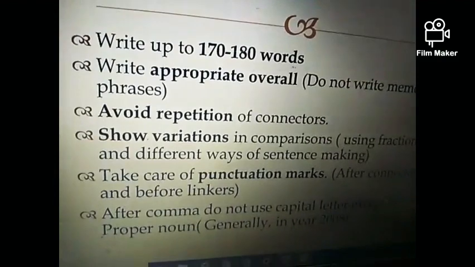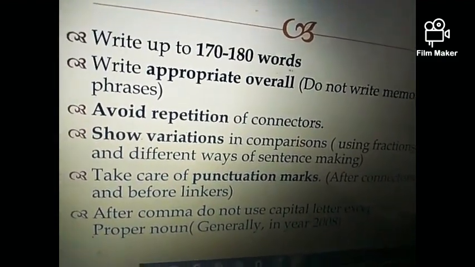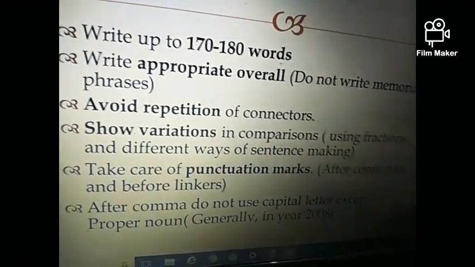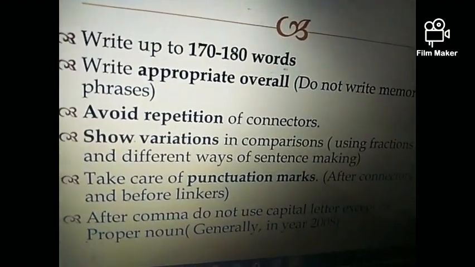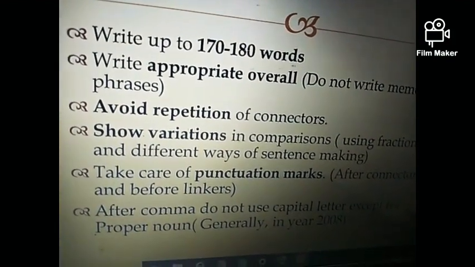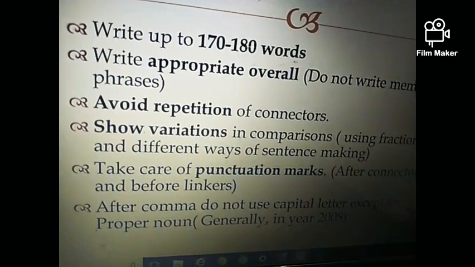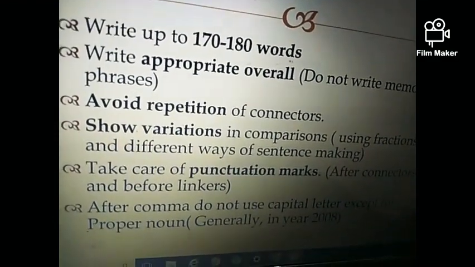And nextly, always try to show variations in comparison. You guys can do so by using fractions. Like instead of writing 20%, we can write it as a quarter, and instead of writing 33%, we can write 1/3, right? I've also made a video on fractions as well.